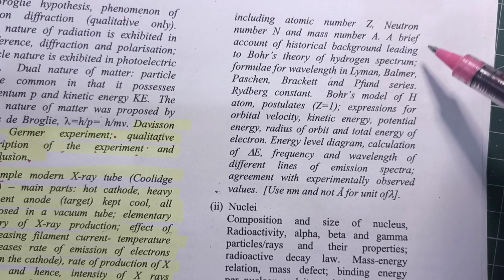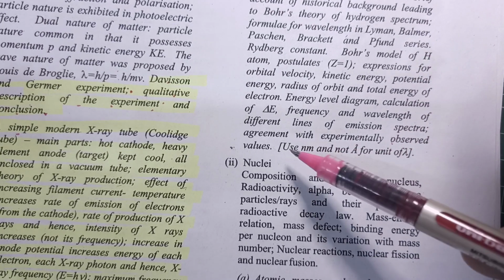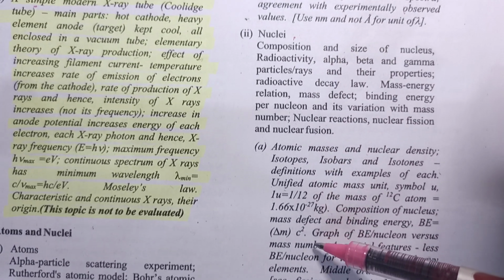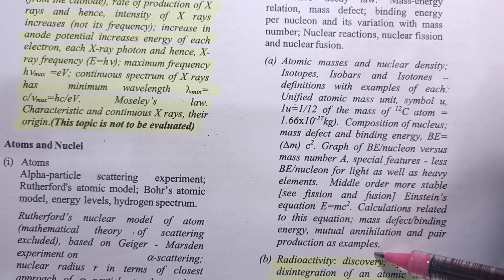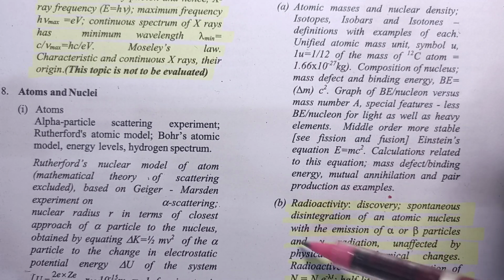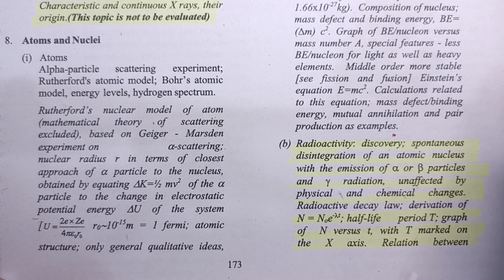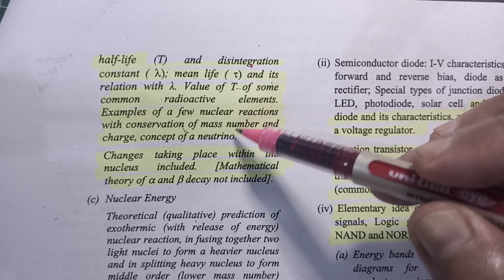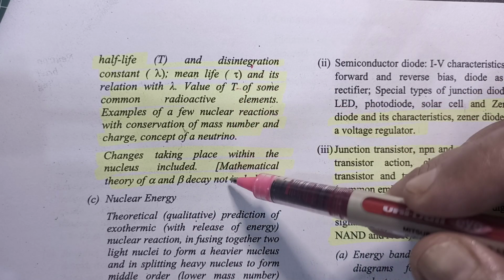There is no change in Bohr's atomic structure. Then in nuclear physics also, there is everything in your syllabus till this point. Production as examples. Radioactivity topic is not in your syllabus. The whole radioactivity topic is crossed. So half-life, this whole part is not in your syllabus.